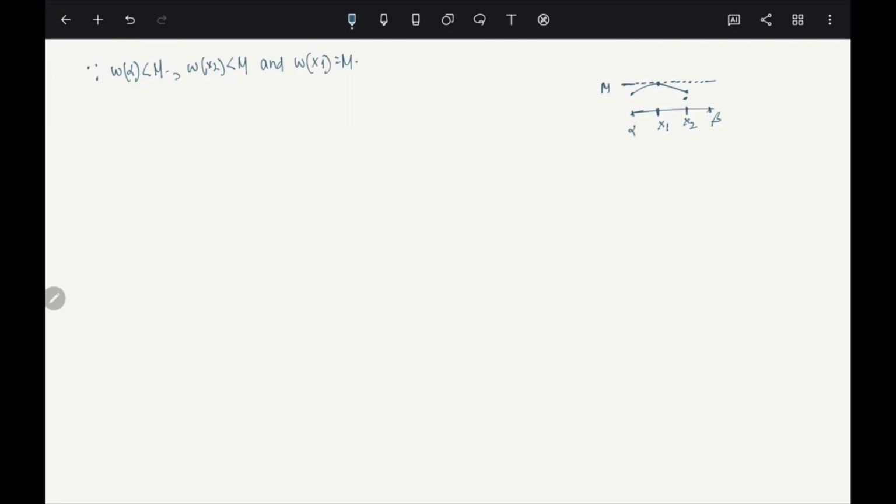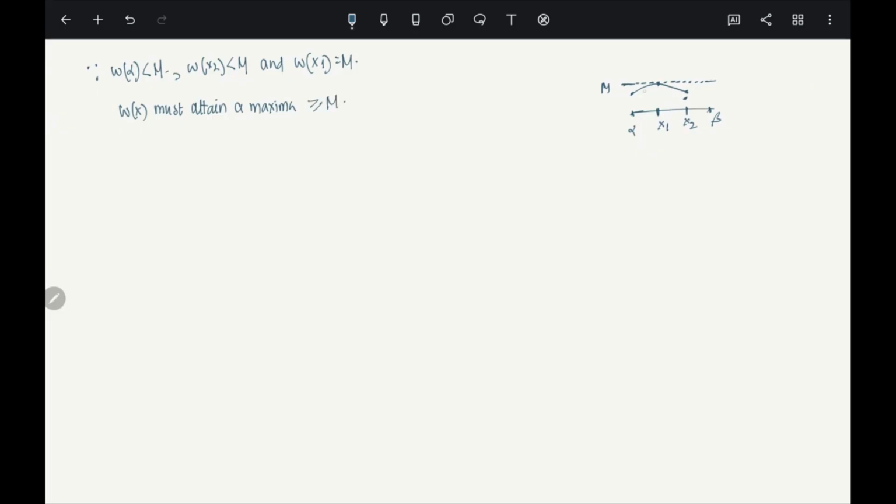Okay, so if it does, then W must attain a maxima greater than or equal to M. Is it okay?